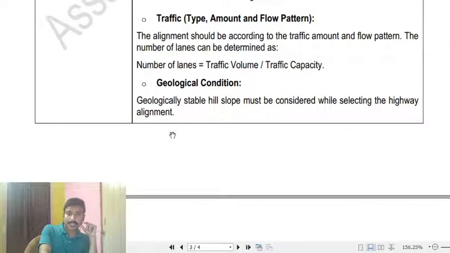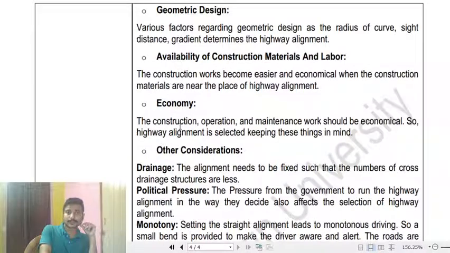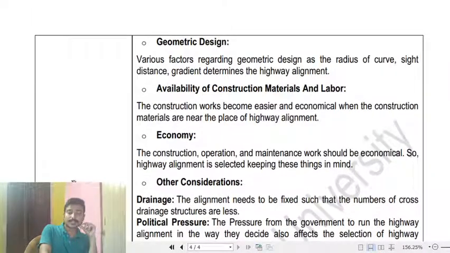Then geological condition. A geologically stable hill slope must be considered while selecting the highway alignment. Suppose an alignment passes through a hilly side; you need to consider the stability of the slope. If the slopes are not stable enough, in the rainy season some soil erosion may occur, and landslides may occur. Then geometric design: various design factors like curves, sight distance and gradients determine the highway alignment.